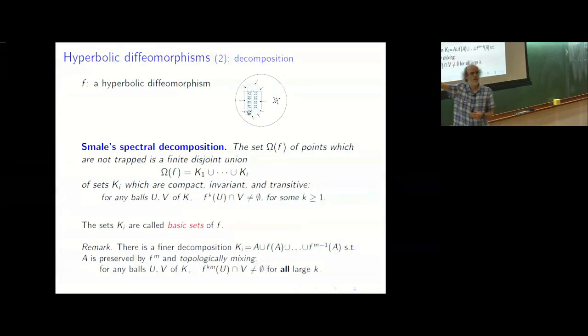So A is preserved by F^M. If you now look at the return map, F^M, from A to itself, it's not only transitive, but it satisfies a stronger property, which is topological mixing. This time, if you fix two open sets U and V and look at the dynamics F^M, you will have an iterate such that U meets V, but then all the further iterates will still meet V.